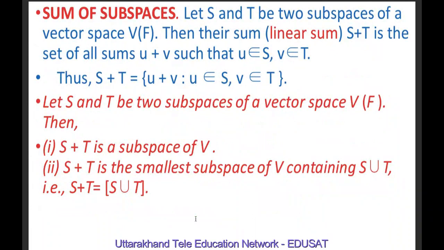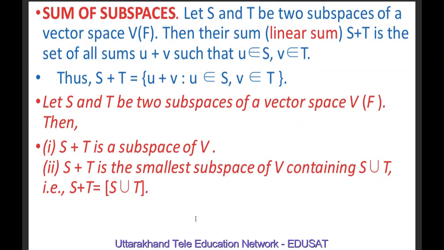Now what is the linear sum of two subspaces? We also call it simply sum of subspaces or linear sum of subspaces. Let S and T be two subspaces of a vector space V(F). Then their sum S plus T is the set of all sums U plus V such that U belongs to S and V belongs to T. And we write it as S plus T equal to {U plus V such that U belongs to S and V belongs to T}.